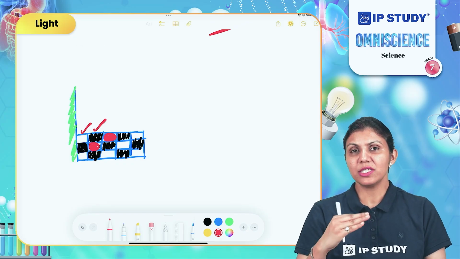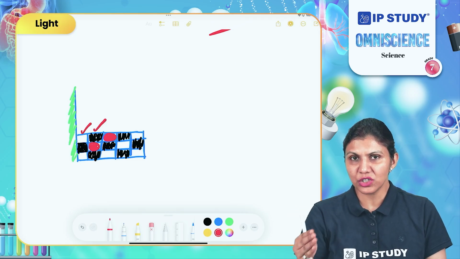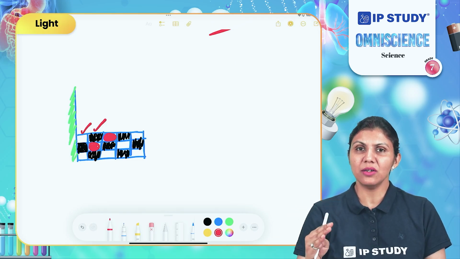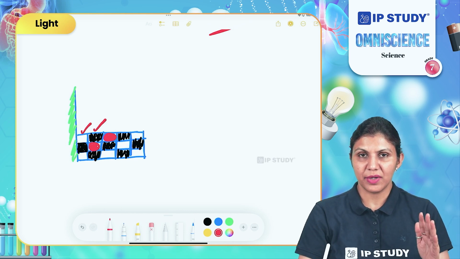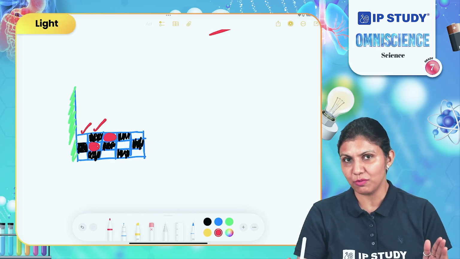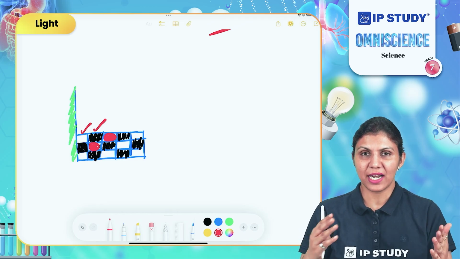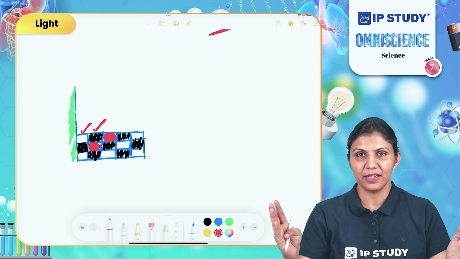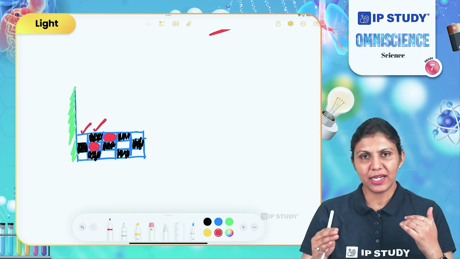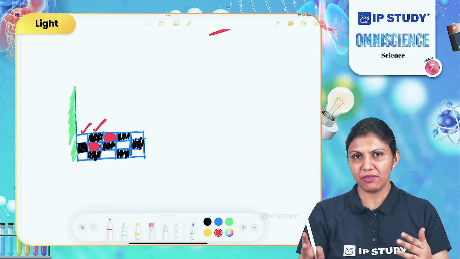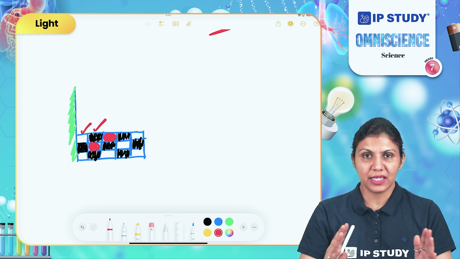Second thing, when you see yourself in the mirror, does your skin color change? Does the color of your clothes change? No. It means the color of the object that we are seeing in the mirror is also the same, meaning the image has the same color as the object. Third thing is the shape and size. If you are standing in front of a mirror, do you feel yourself thin or fat? Or do you appear tall or short? Does it happen? No. Every time an object is placed, whether living or non-living, in front of the mirror, the shape and size of the object do not change.